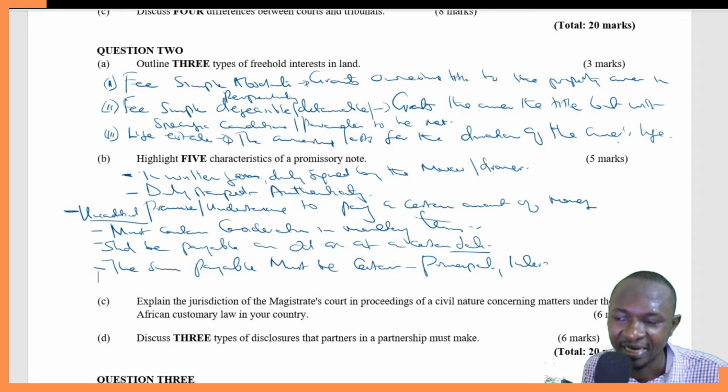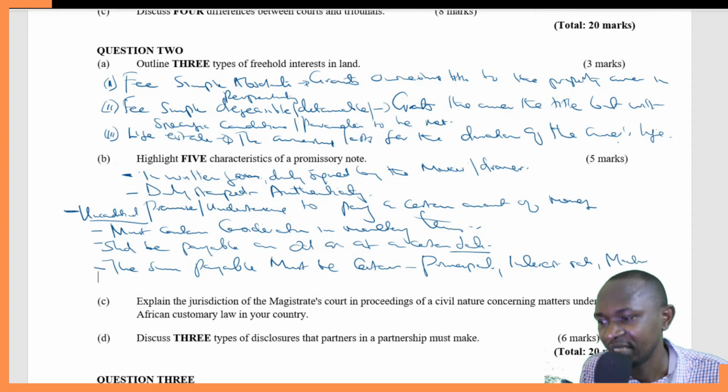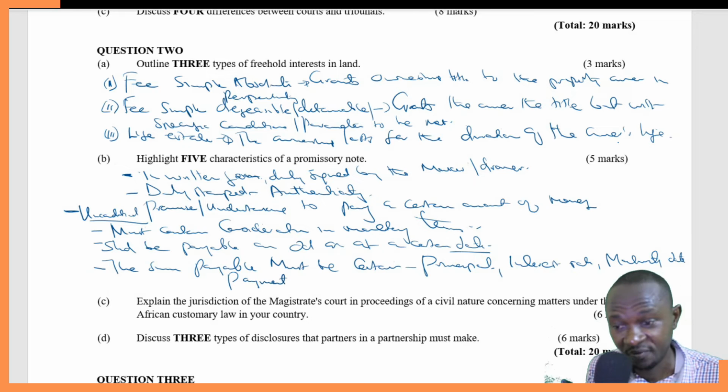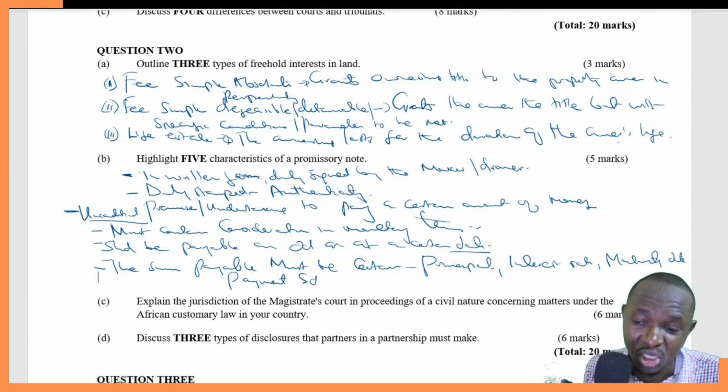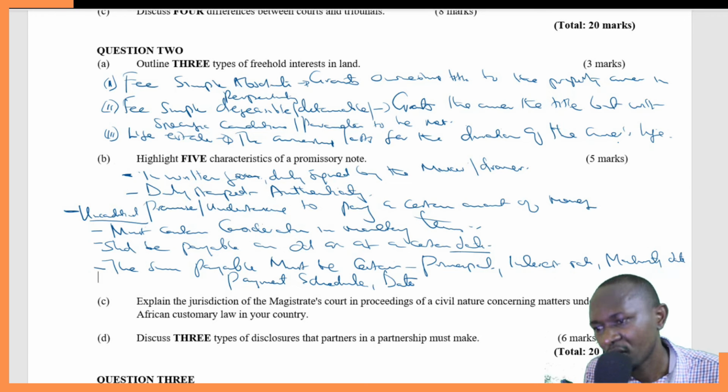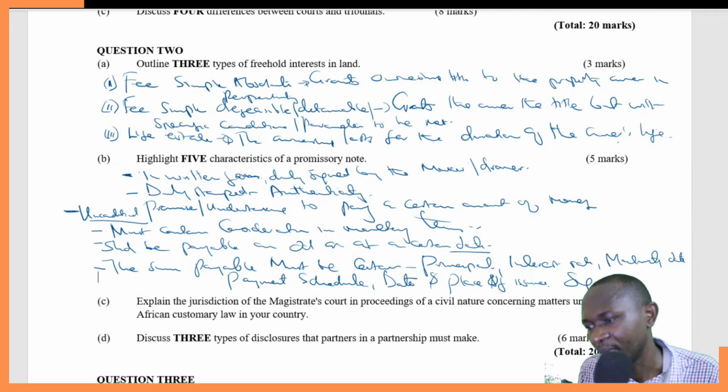The interest rate should also be very clear. The maturity date of that promissory note should be very clear. If possible, and if relevant, then we talk about the payment schedule. How will the payment be done? Then the date of payment, and perhaps you can also talk about the place of issuance. So the date and place of issuance, this one might also come in handy. And of course, the signature must never miss.